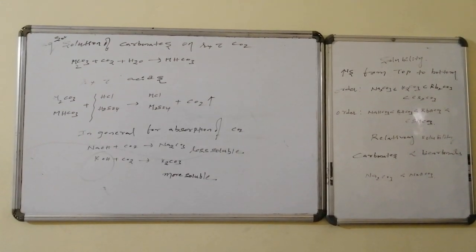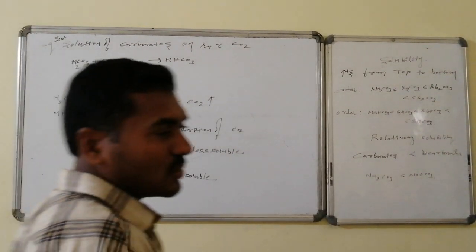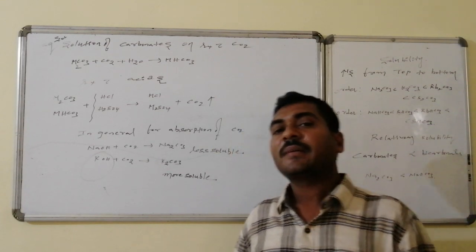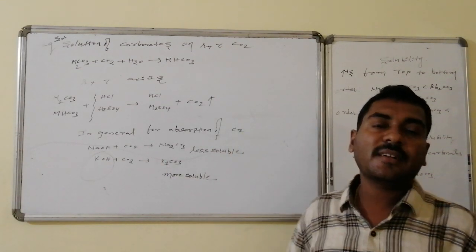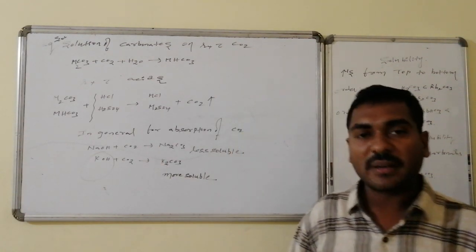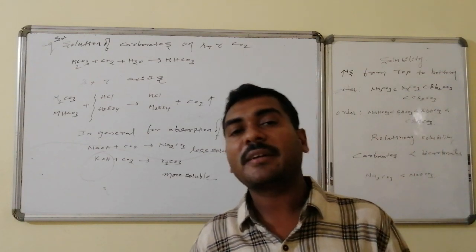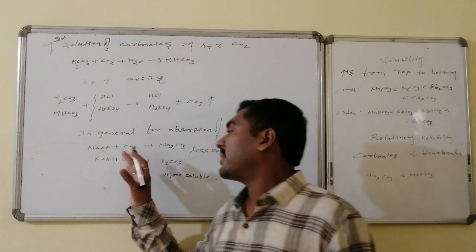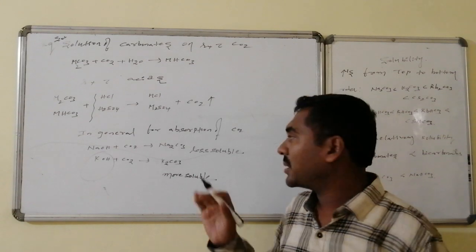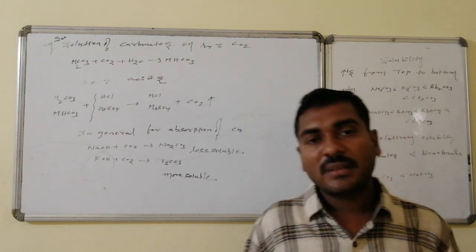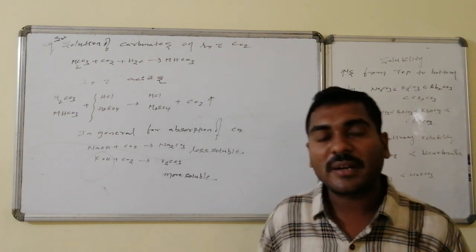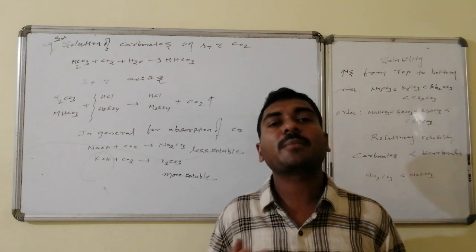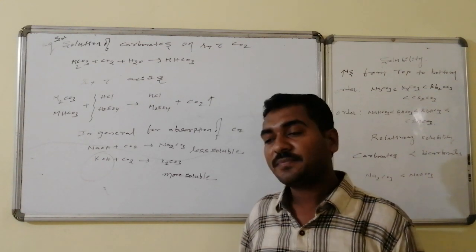Here in chemical reactions, it may be necessary to trap the carbon dioxide. Metal hydroxides on reaction with carbon dioxide form the corresponding metal carbonate. That we have already discussed. Sodium hydroxide on reaction with carbon dioxide gives sodium carbonate. The same thing happens with potassium hydroxide, and that leads to the formation of potassium carbonate.